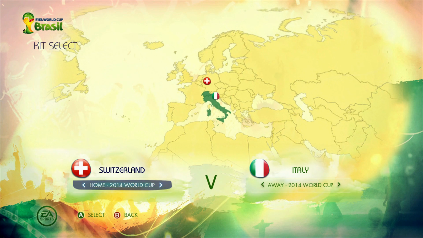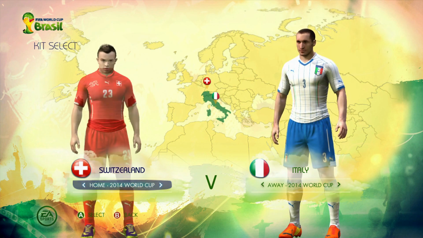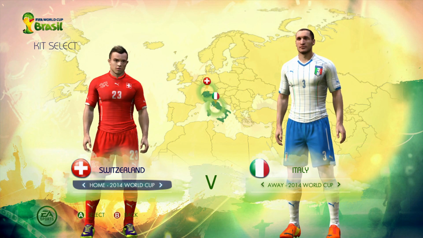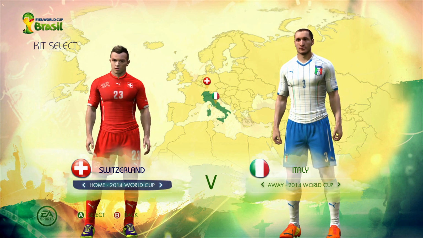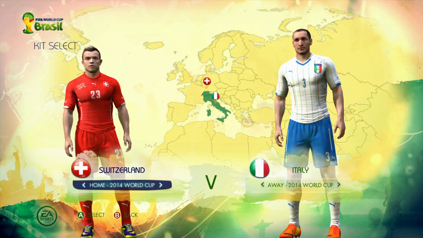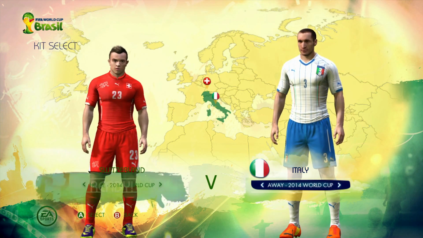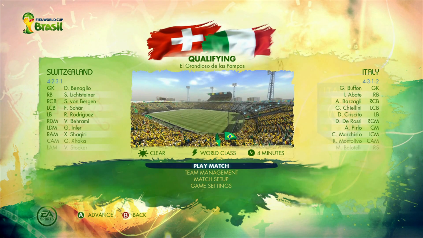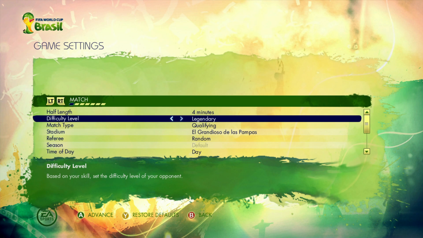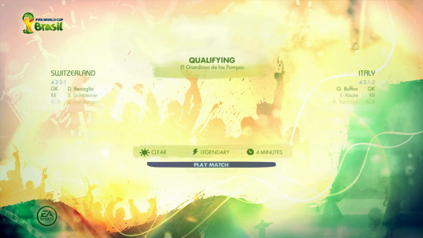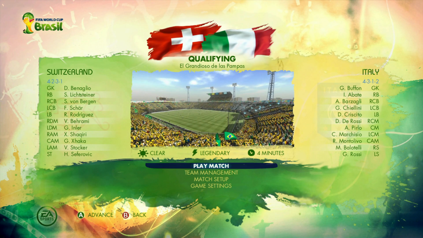Now, Switzerland have already eliminated a giant like Germany, and Italy, of course, getting the job done against their opponent as well, who I can't actually remember who they actually played. That's how bad my memory is. But yeah, I hope this is a good one, and I hope that when you guys are watching this, your teams have gone through with this one. I hope that you're having a good time watching it and enjoy the matches today.